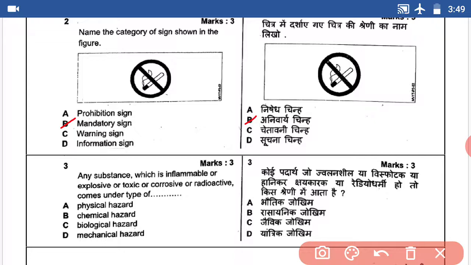Third question. Any substance which is inflammable or explosive or toxic or corrosive or radioactive comes under the type of dash. The answer is physical hazard. Answer A.